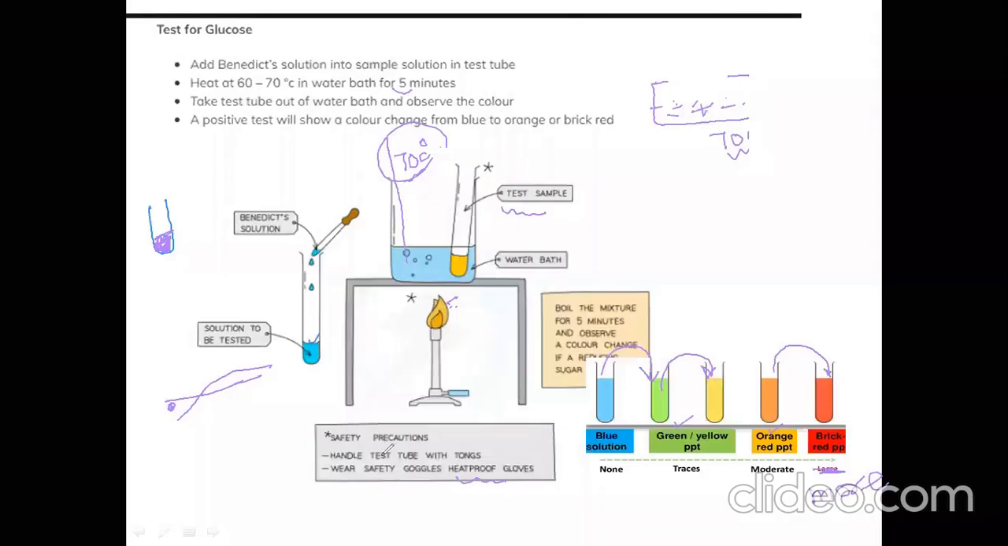Also write this safety precaution, okay? And tongs, you can see: handle the test tube with tongs. It's a special tool that we use for holding something. So when we are putting the test tube in the water bath and handling it, we use the tongs, okay?